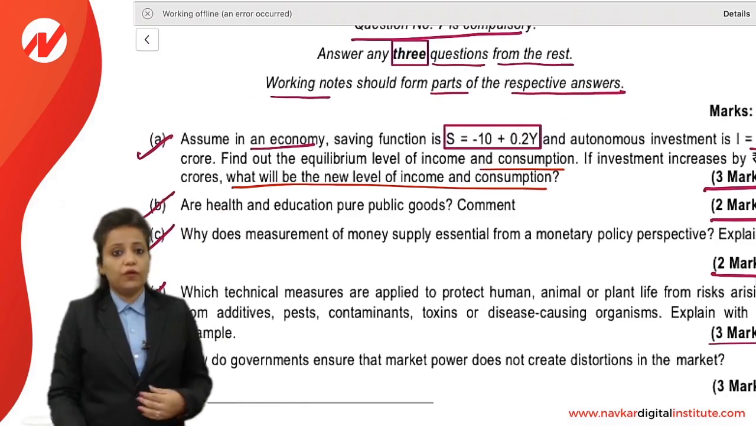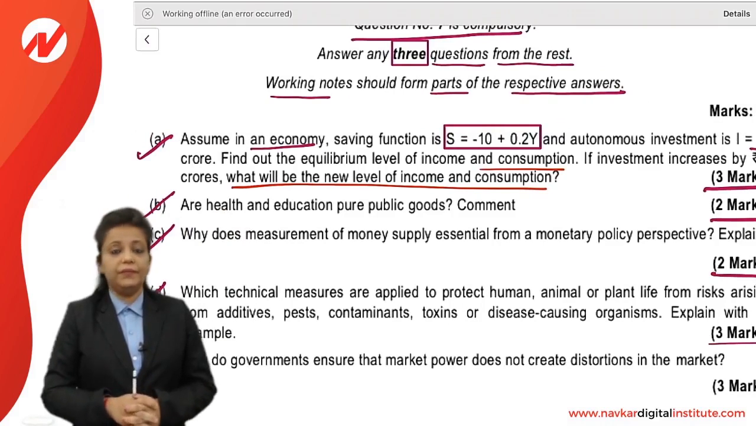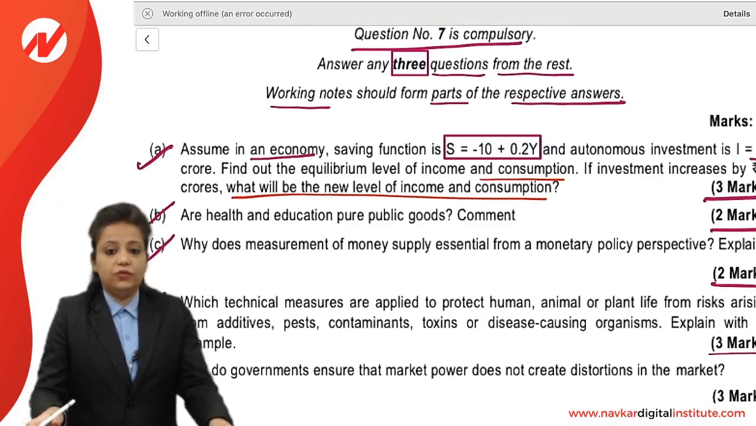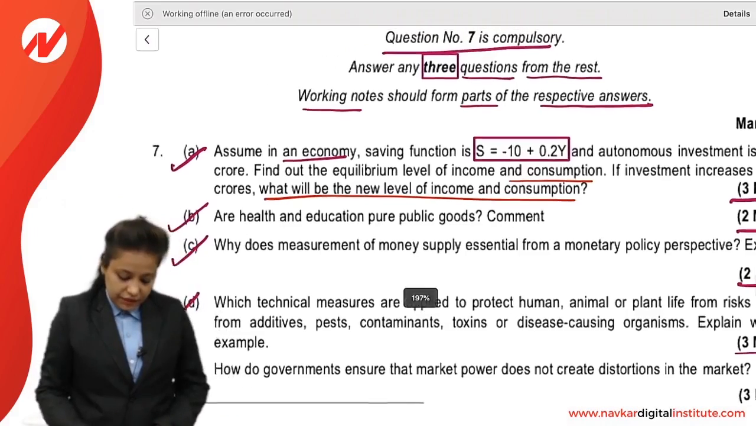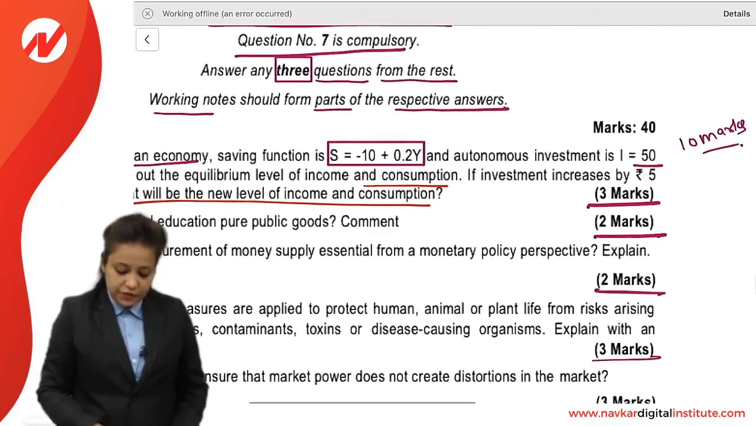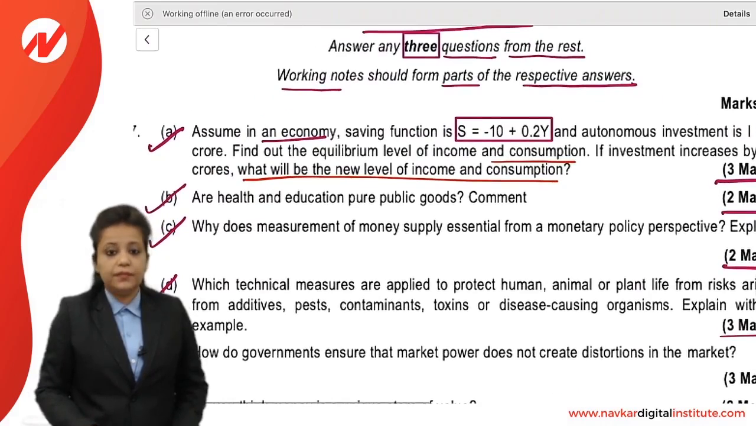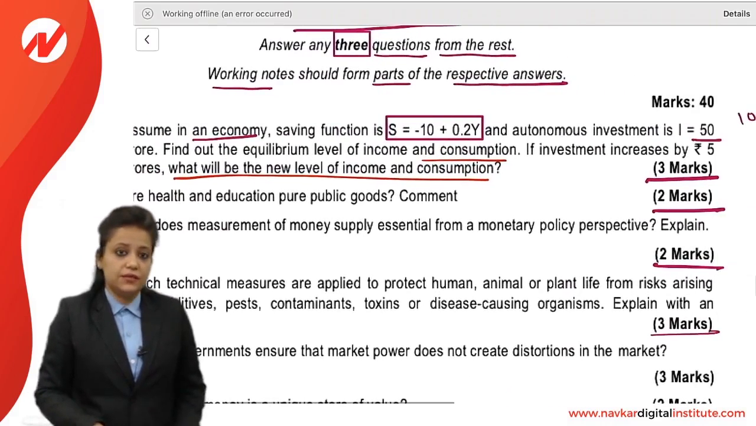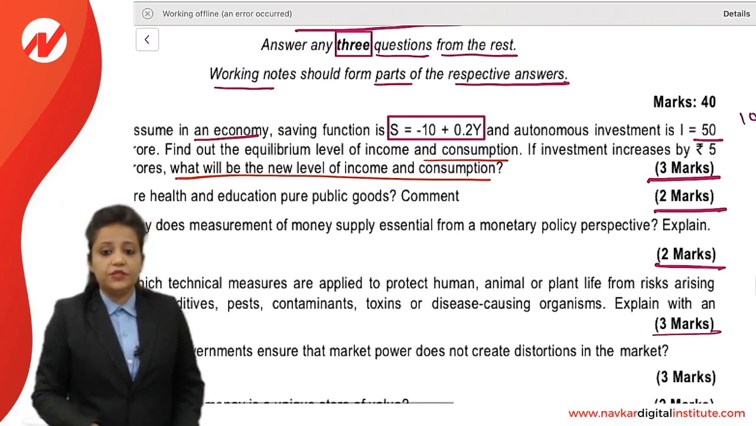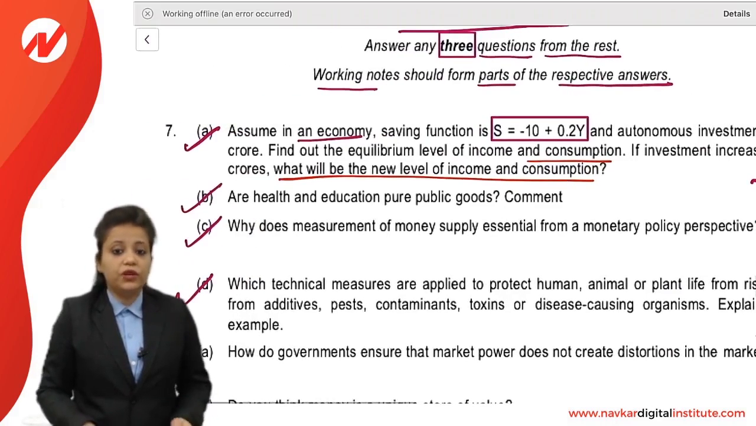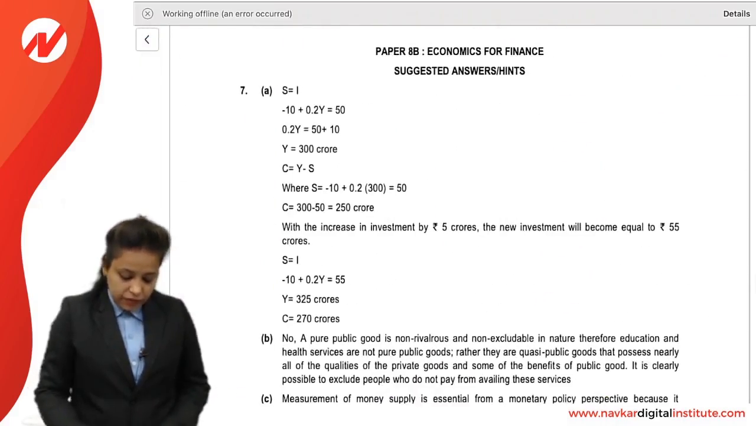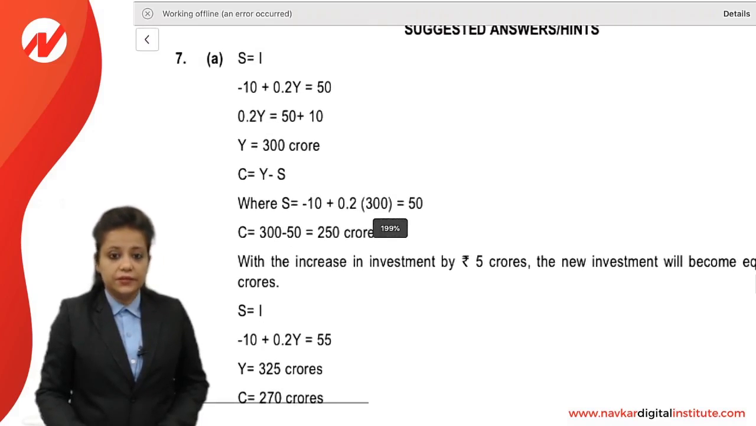So friends, first of all, in the economics paper we will be expecting practical questions. Yes friends, this is the saving function. Autonomous investment is 50 crore. Find out the equilibrium level of income and consumption. If investment increases by 5 crore, what will be the new level of income and consumption? This is our suggested answer.